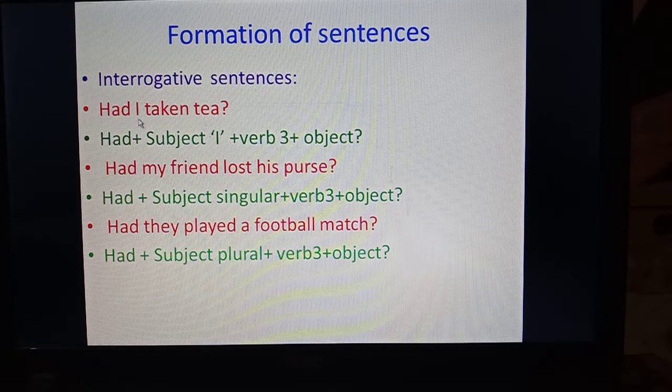I had taken tea. When we convert this simple sentence into interrogative, had should be in the beginning. Had I taken tea, and in the end, sign of interrogation. In the same way, had my friend lost his purse? Had they played a football match? So had with all the subjects should be in the beginning in interrogative sentences of past perfect tense, then verb third form, and in the end sign of interrogation.